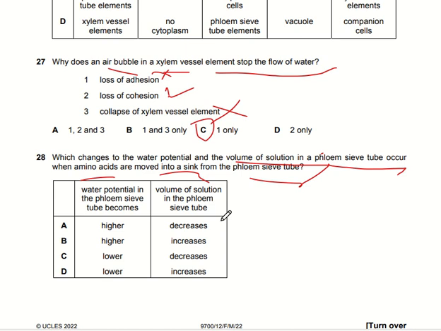So we can say that the water potential in the phloem sieve tube elements will become higher, and the volume of the solution and the concentration of the solution will become decreased. So option A here is the right one.